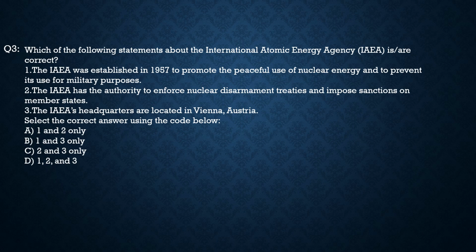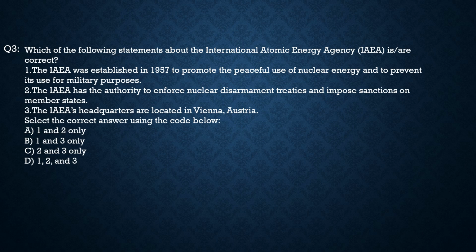First statement: the IAEA, the International Atomic Energy Agency, was established in 1957 to promote the peaceful use of nuclear energy and to prevent its use for military purposes. 100% correct. Second statement: the IAEA has the authority to enforce nuclear disarmament treaties and impose sanctions on member states.